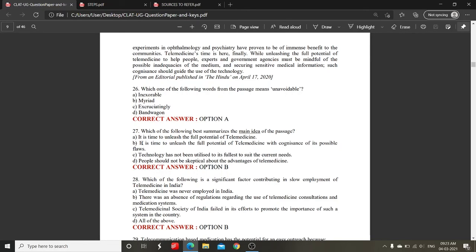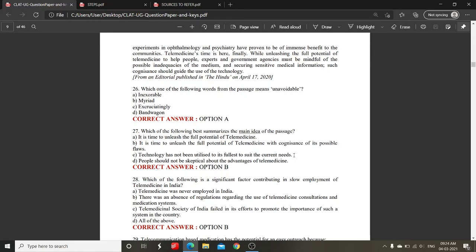Okay, we will keep this option reserved, and we will look at it again after reading the other options. The B option says it is the time to unleash the full potential of telemedicine with cognizance of its possible flaws. Okay, we will also keep this option with us.